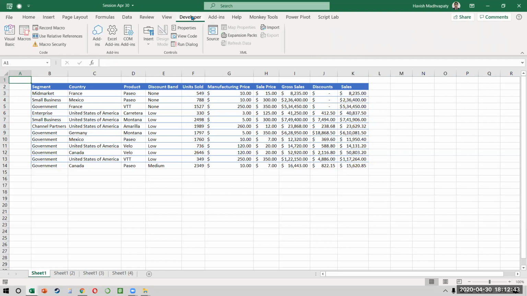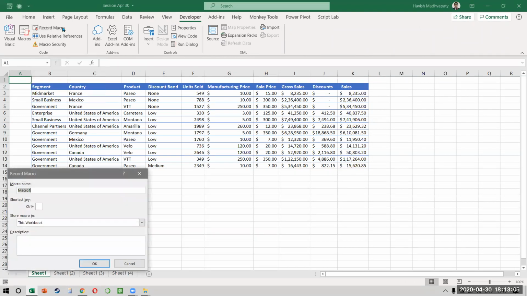I click on developer and then I click on record macro. Now there are 2 ways of recording a macro. One option is you can click on this button. The other option is at the bottom, there is a button which is this one. They are the exact same thing. It says that no macros are currently recording. You have to click to begin recording a macro. The same thing you can do from here also.